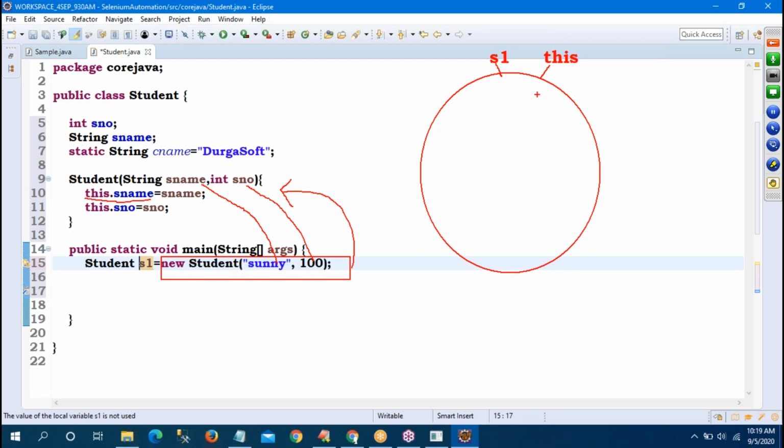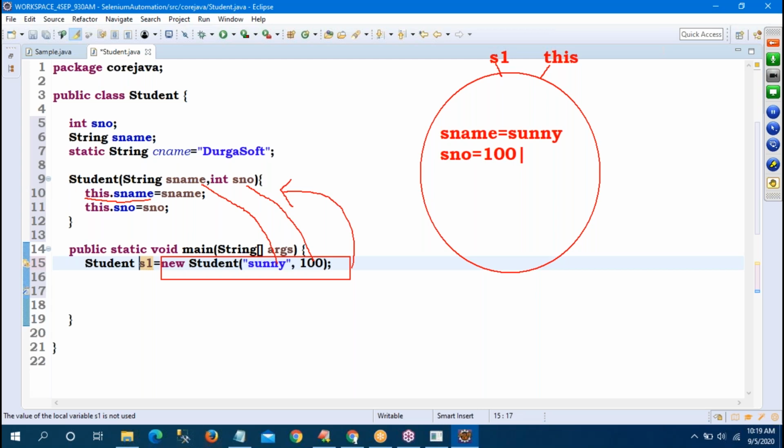This dot sName is pointing to my object. Internally, sName equals Sunny, and this dot sNumber equals 100. That is the meaning. So one object is created. I am passing two values, Sunny and 100, which go there. This is always pointing to the current class object.